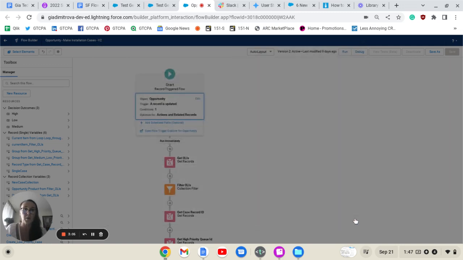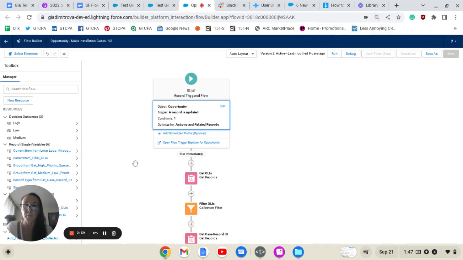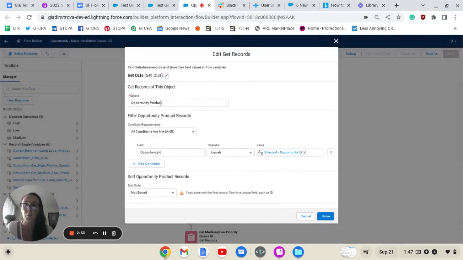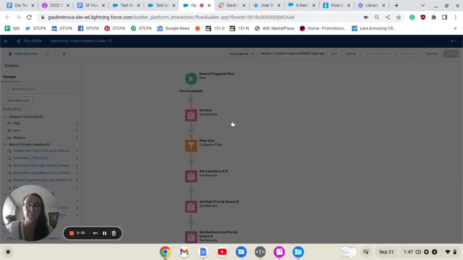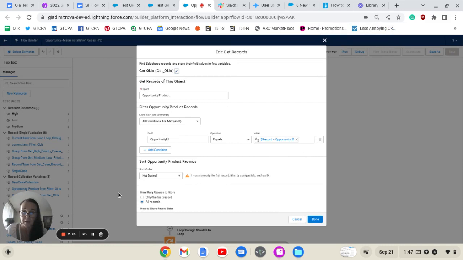Next, we're going to use the get record element to get our opportunity products from the opportunity record. Here, the object is the opportunity product, the field is opportunity ID, and the product opportunity ID equals the opportunity ID of the record that triggered the flow. And I forgot to mention that we have selected here to get all records. We select all records to be stored.